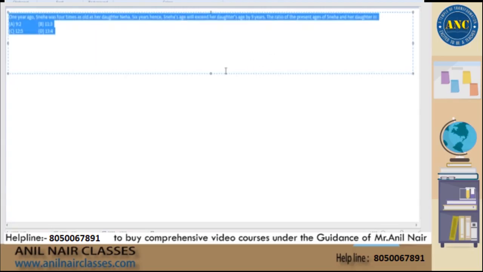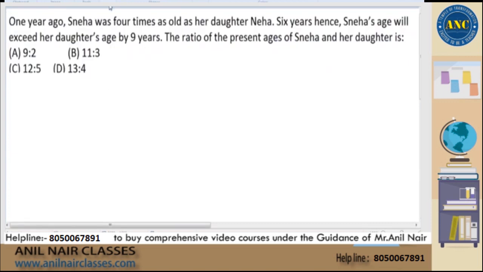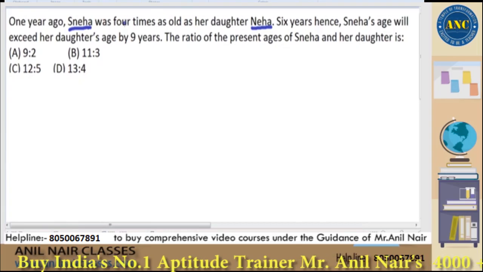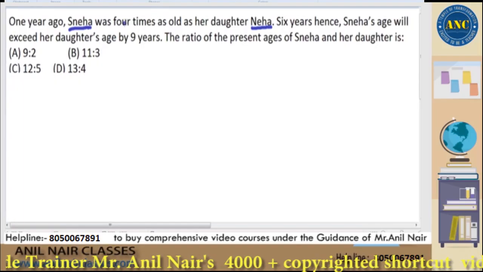See here, you can solve it very easily with our methodology. Now this also is your original examination question. The best thing about me is I always change the names of the people in the examination questions. The examination question does not say Sneha and Neha. Sneha is my sister. I always take the names of my beloved ones so that I will create my own question, right? Anyway, it's an original exam question. I just changed the names, right?